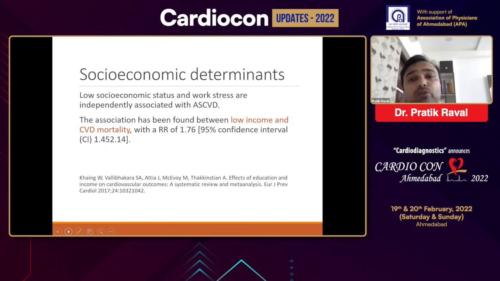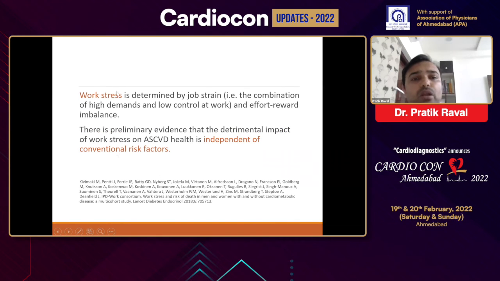Another very important but often neglected risk marker is socio-economic determinants. Low income and CVD mortality have been linearly associated, and that has been found in various studies. Low economic status is a particularly important feature for our setup. Work-related stress is also another important factor, and it is determined by job strain, that is high demand and low control at work, or effort-reward imbalance.